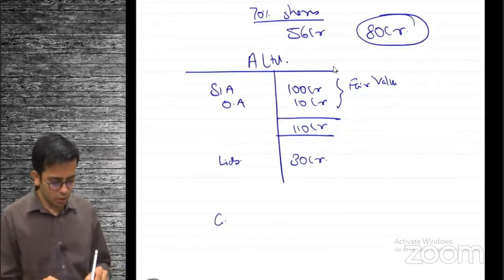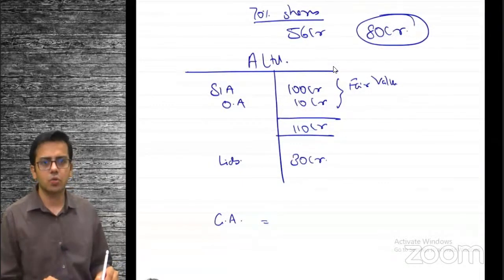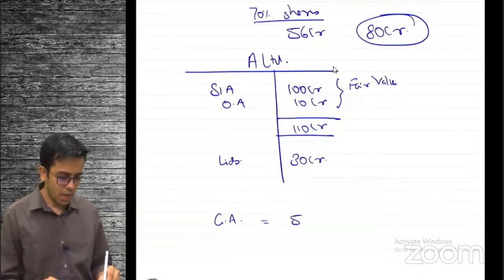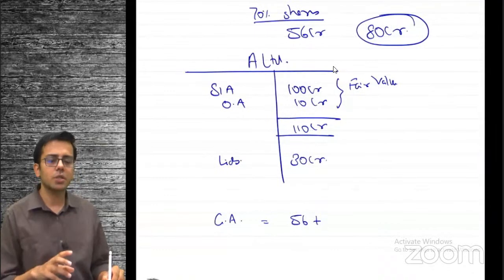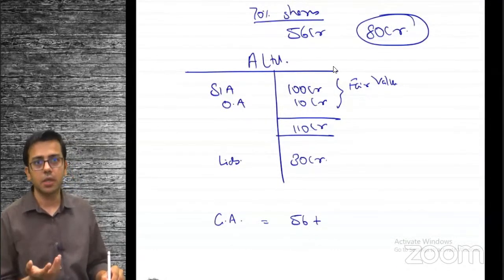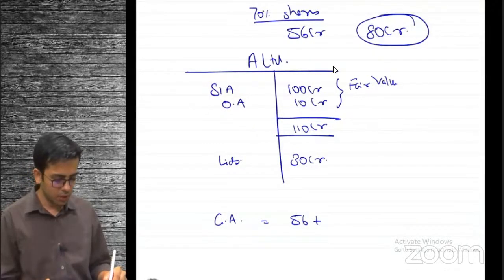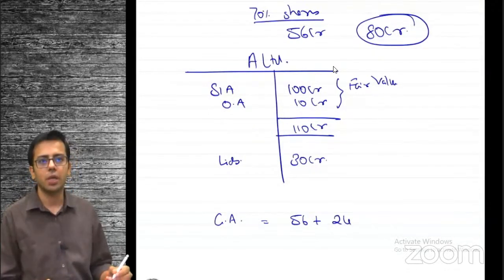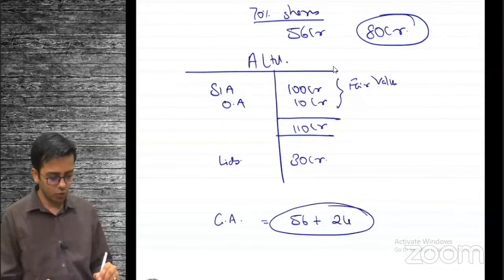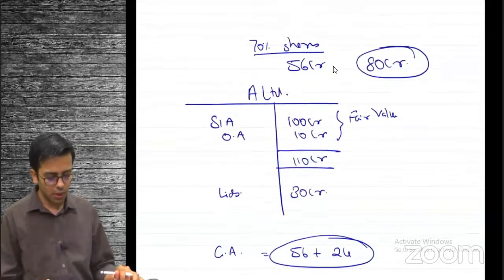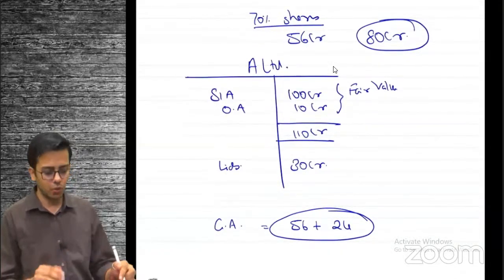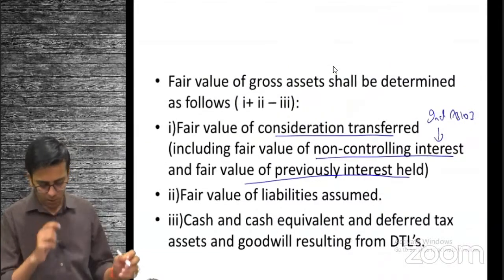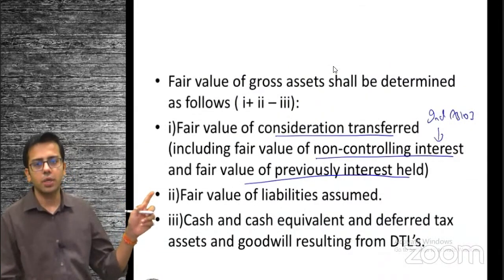The standard says that to determine the gross value of the assets, I am paying 56 crore and also consider the fair value of non-controlling interest, the remaining 30% shareholders, which makes it 24 crores, right? That makes it 24 crore. Together it constitutes 80 crore rupees.